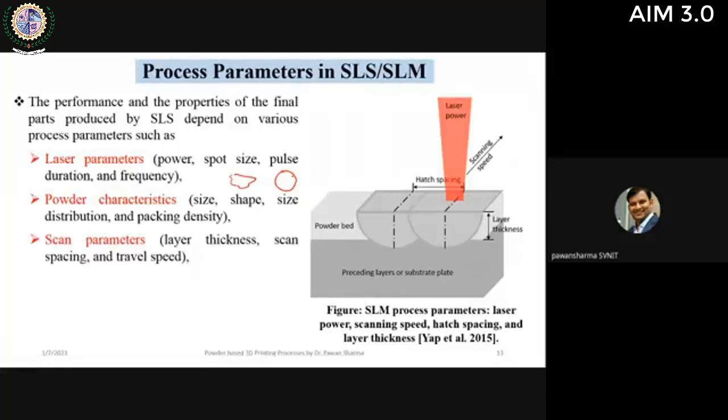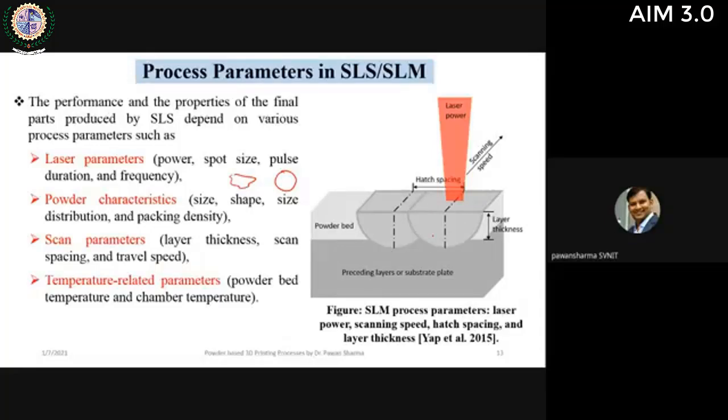Then scan parameters, which are important in almost all the 3D printing techniques, like layer thickness. The smaller the layer thickness is, the better surface finish we can achieve. Okay, but the problem is the time will be higher. Scan spacing and travel speed, how it is spacing. So there's an important terminology in SLS, that is hatch spacing. Hatch spacing is the distance between the centers of two successive powder tracks. So this is the hatch spacing. You can reduce it, you can increase it. If you increase it, there may be chances of more porosity or gaps. If you reduce it, the overlapping of the powder will occur. There may be some other troubles like balling and all those things. So hatch spacing again is a significant parameter.